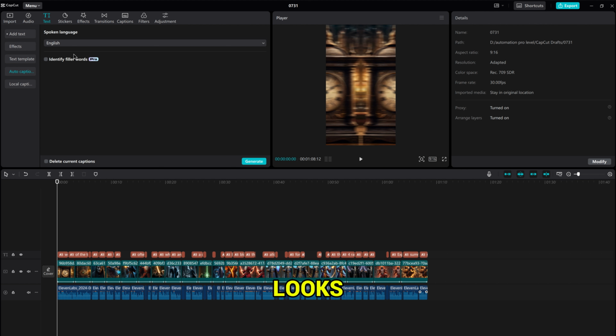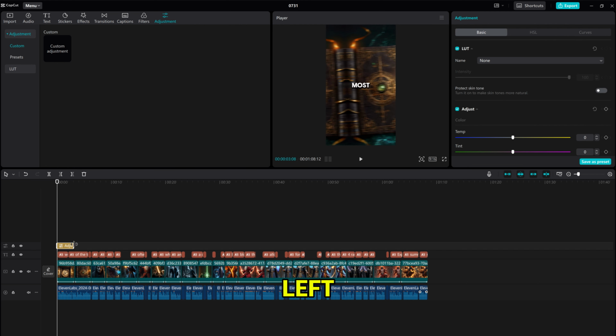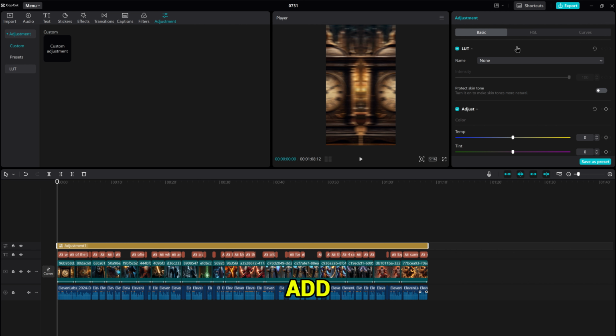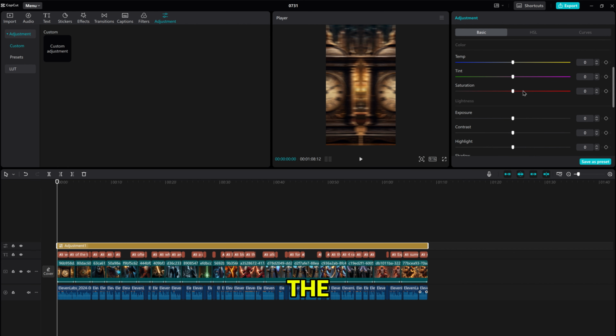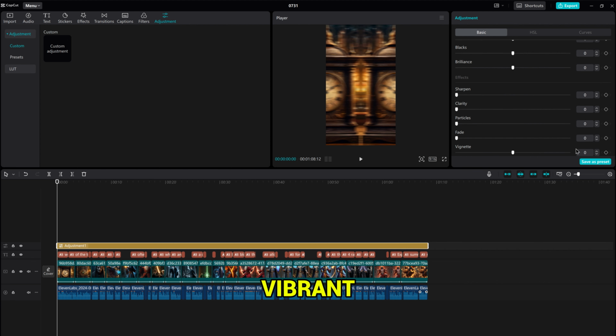Once your timeline looks like this, I'm now going to add an adjustment to our video. Start by selecting Adjustment in the top left. Now, hit the plus button under Custom Adjustment to add it to your track. Now, extend the duration so that it lasts the entire video. Now head to the top right, scroll down, and increase the saturation to about 15. This'll make our video more vibrant. Now scroll down and increase the vignette to around 15. This'll darken our corners, which I think looks really good.